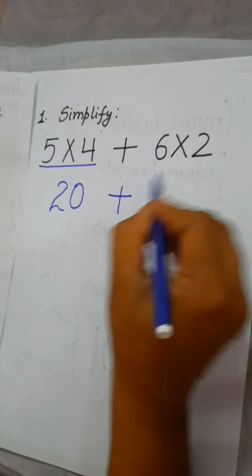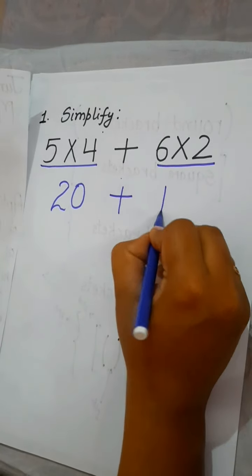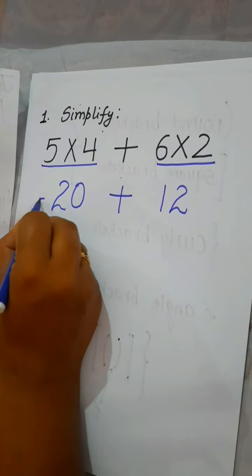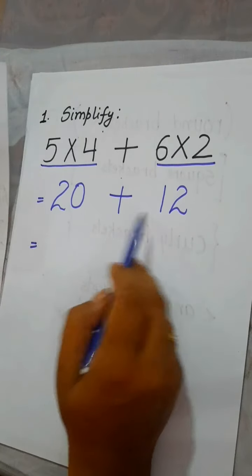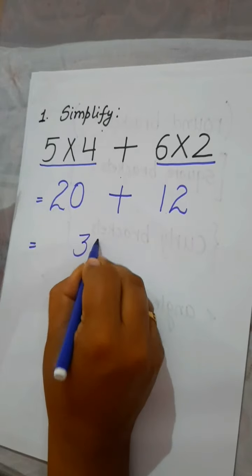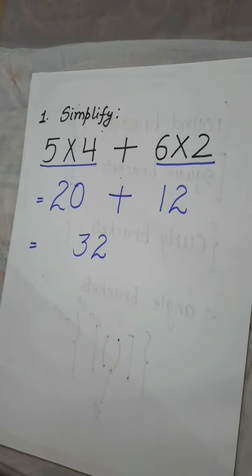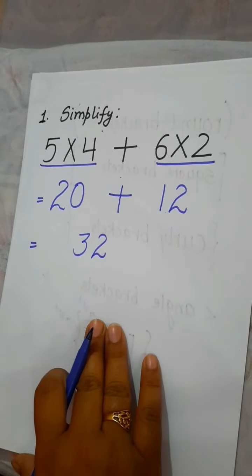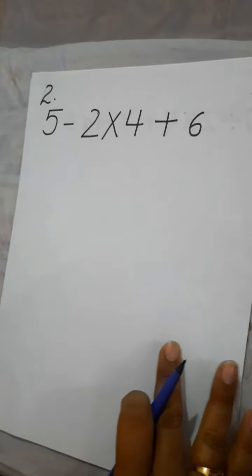This plus as it is, so 6 2s are 12. Now you solved multiplication, now solve this addition. 20 plus 12 is equal to 32. So you solved this expression according to the rule of BODMAS. Now next we have the second question.